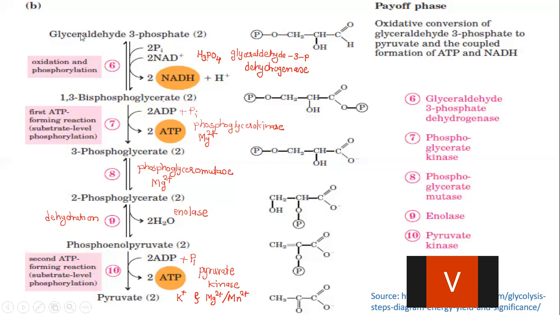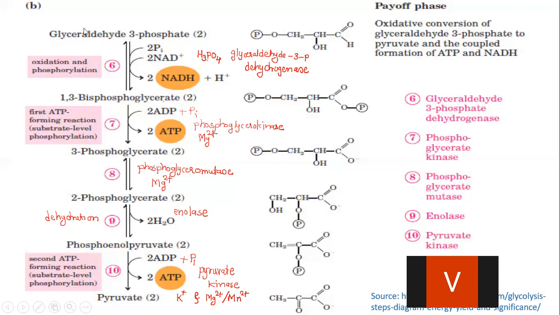Now, everywhere you can see after glyceraldehyde 3-phosphate, for each intermediate 2 is written. What does it mean? One glyceraldehyde 3-phosphate was directly generated from the fructose 1,6-bisphosphate, and another is formed from the dihydroxyacetone phosphate. So actually when they are taking part in the payoff phase, 2 glyceraldehyde 3-phosphates take part in this step, and therefore you can see everywhere 2 is written.